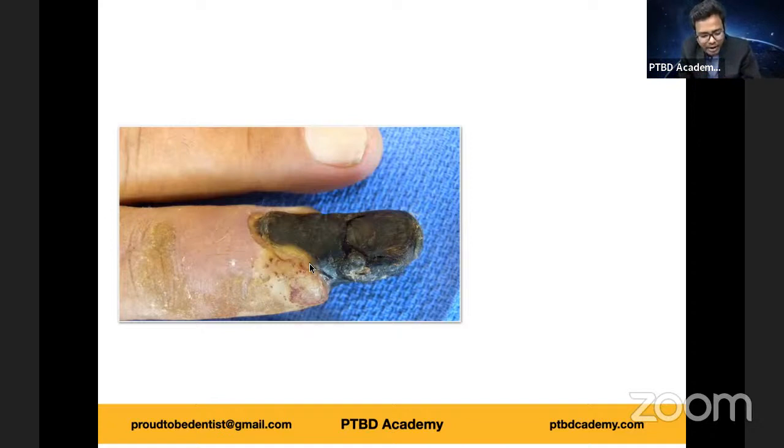The affected part is dry, shrunken, dark black, resembling the foot of a mummy. It's black because of liberation of hemoglobin from hemolyzed red blood cells, which is acted upon by hydrogen sulfide produced by bacteria, resulting in formation of black iron sulfide, giving this typical dark black appearance.